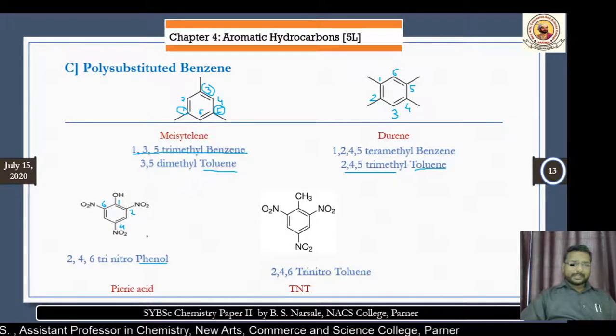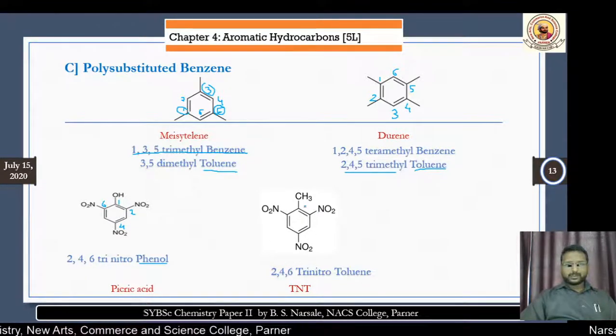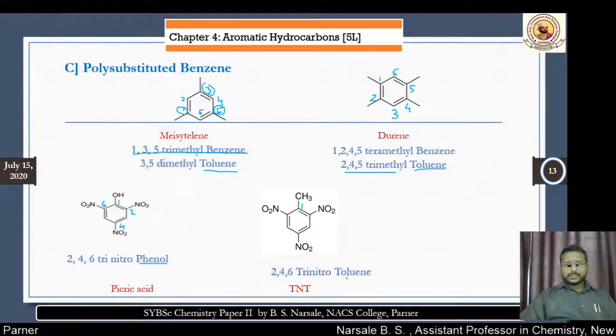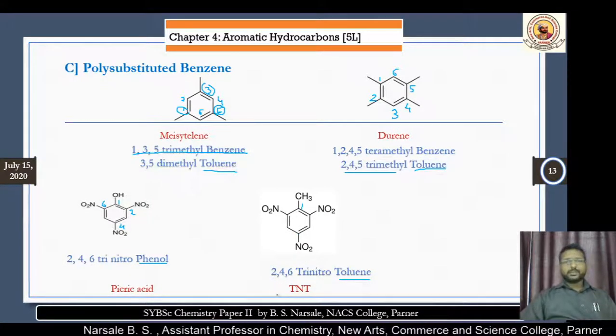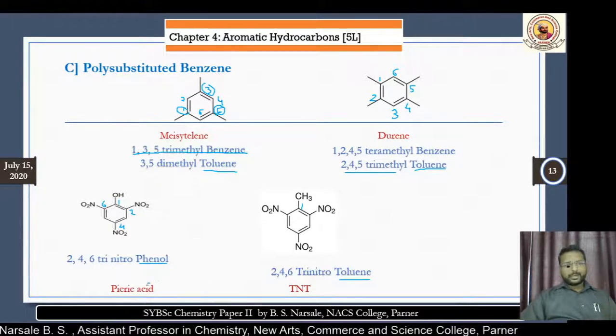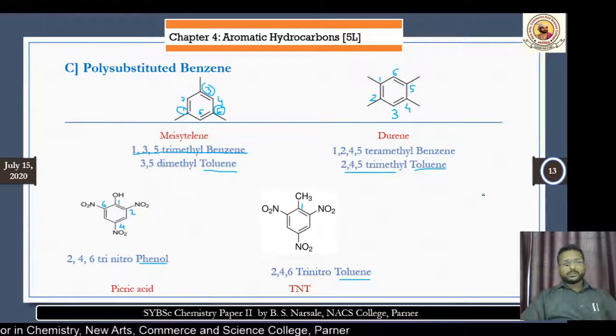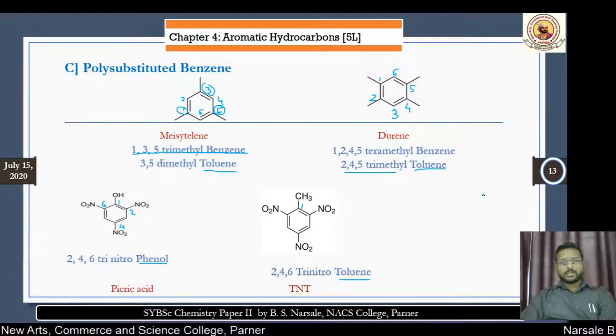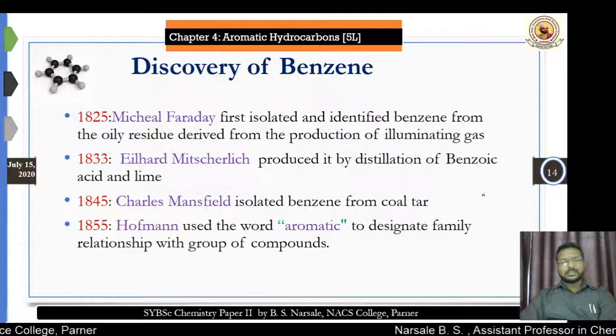At 2, 4 and 6 there are nitro groups. Similarly, we look at this one, where there is a CH3 group, which we take as the parent, and the nitro groups as substituents. As a CH3 is there, it is known as toluene, and now it becomes 2,4,6 trinitrotoluene, TNT, which is used as an explosive, and picric acid, all of you know. Now, this is all about the nomenclature we have learned under this system. Next, we have to know about the benzene we have discovered.